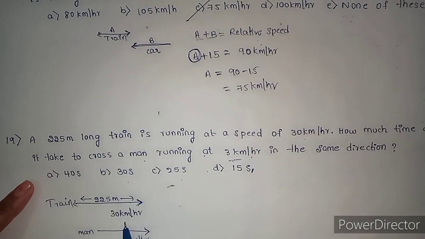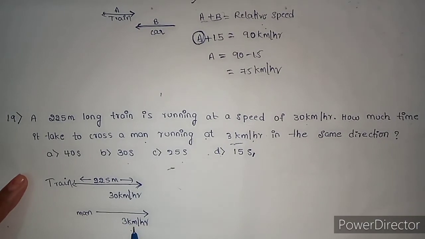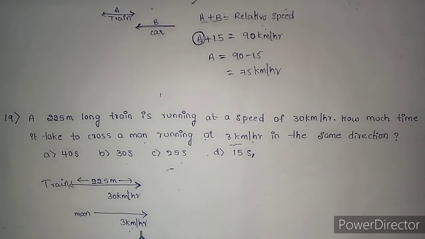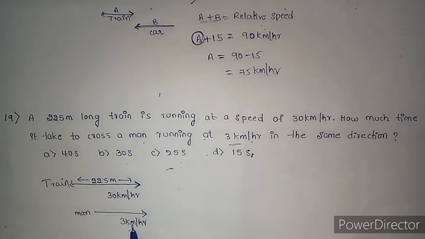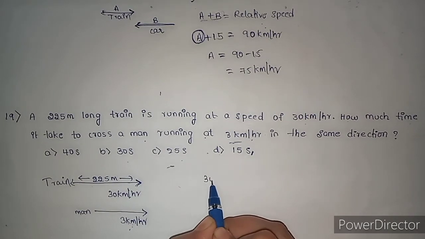When the same direction speed is given, we need to find the relative speed. To find the relative speed, we need to subtract the given speeds, right? We need to find the difference between the speeds.